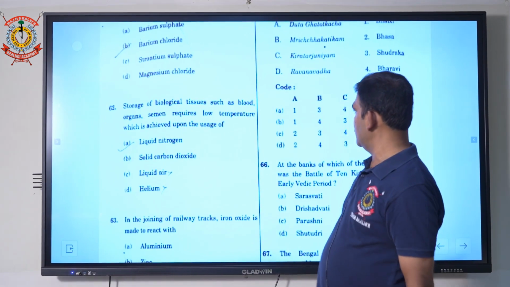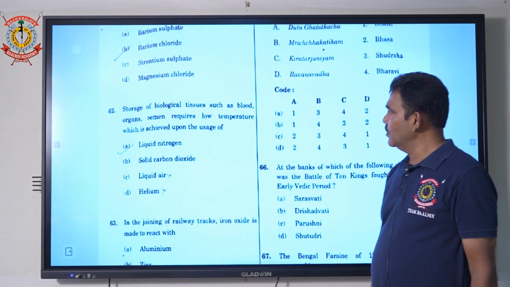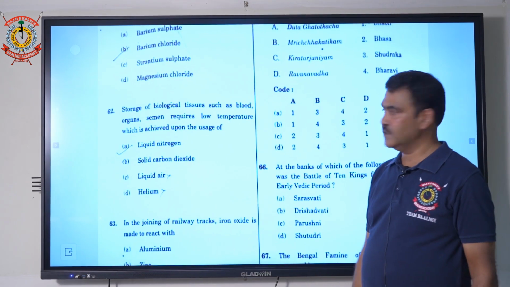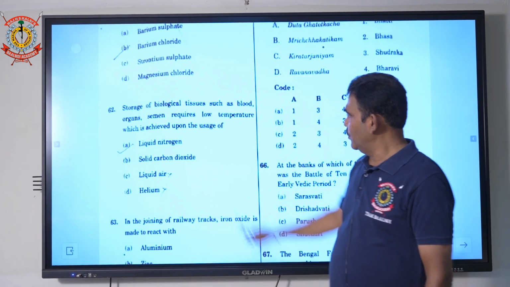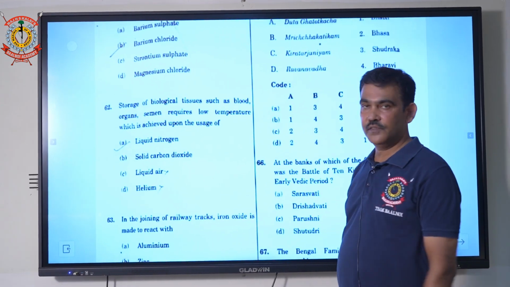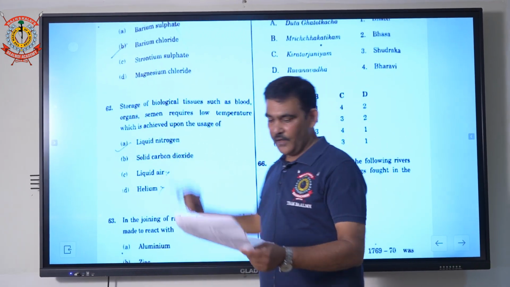Storage of biological tissue such as blood, organs, semen requires low temperature, which is achieved by the usage of, answer is liquid nitrogen.